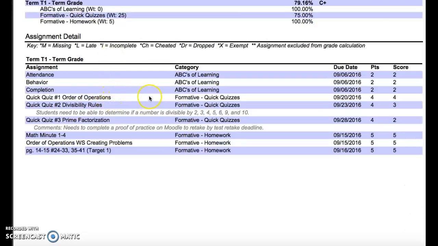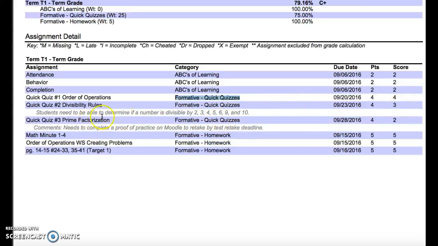Okay, so when you look at this, the quick quizzes are the thing that you're going to want to make sure to focus on with your son or daughter. The reason for that is because they're just 4-question quizzes that we do in class, but the students will do plenty of practice prior to that. And these quizzes are worth 25% of the student's grade.